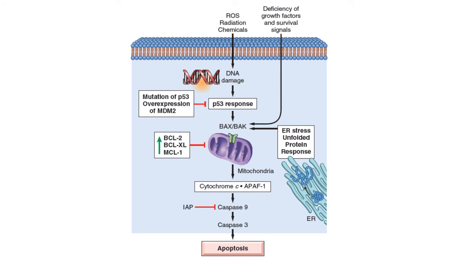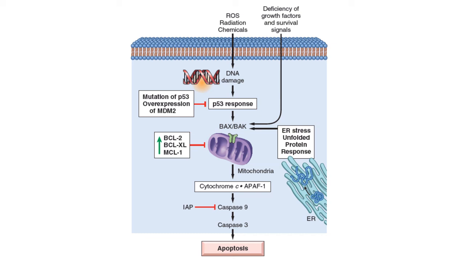This is the summary of the events we just discussed. When there is DNA damage due to reactive oxygen species, radiation or chemicals, or there is deficiency of growth factor and survival signals, or ER stress or unfolded protein response, it activates the pro-apoptotic factors BAX and BAK. That leads to permeabilization of the outer mitochondrial membrane, and cytochrome C is released into the cytosol, where it binds with apoptosis activating factor 1, which is responsible for activation of caspase 9, and the cascade of the intrinsic pathway of apoptosis starts.